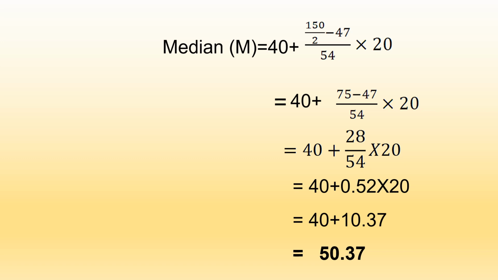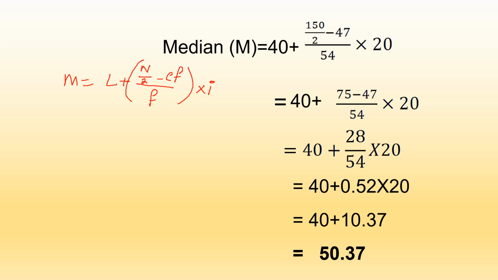In the analysis, median M equal to, this is the equation, the exact lower limit of the median class plus n by 2 minus frequency up to the median class, divided by frequency at the median class, multiplied by the width of the class.